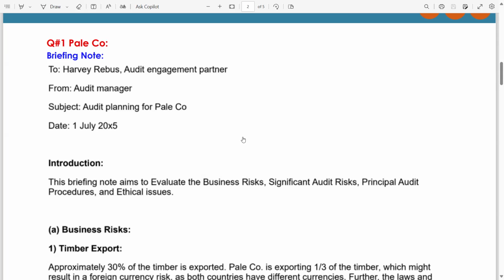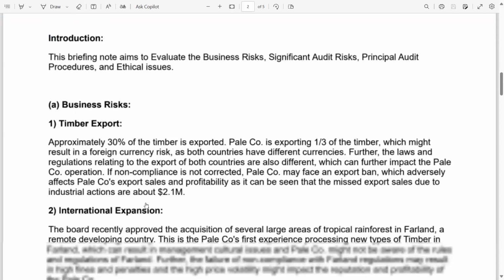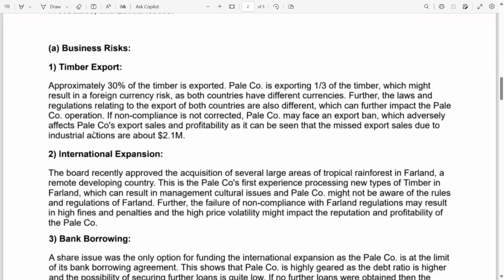Okay, guys, let's read the introduction. This briefing note aims to evaluate the business risk, significant audit risk, principal audit procedures, and ethical issues. Now, business risk. First, we have timber export. Look, this is what I was talking about. Approximately 30% of the timber is exported. This I just copy and paste from the question paper.